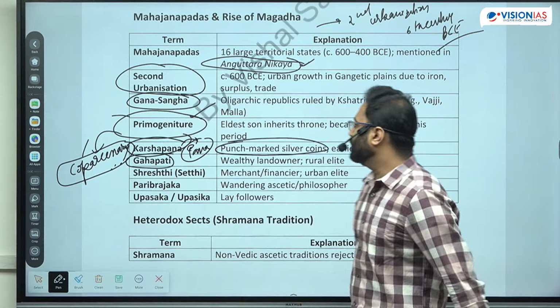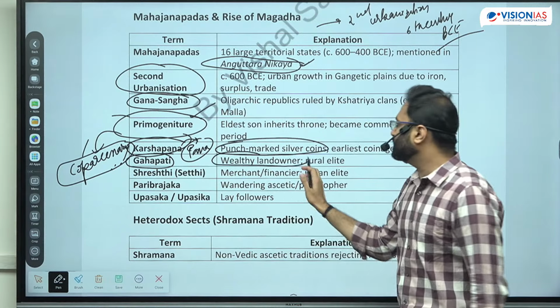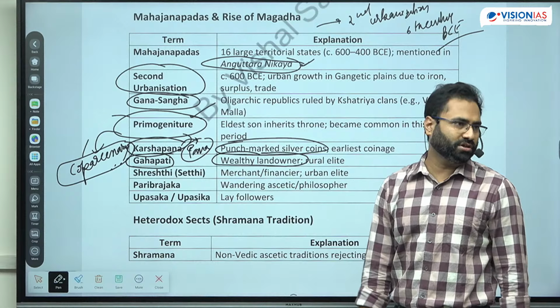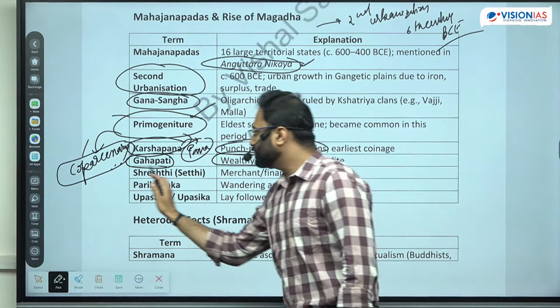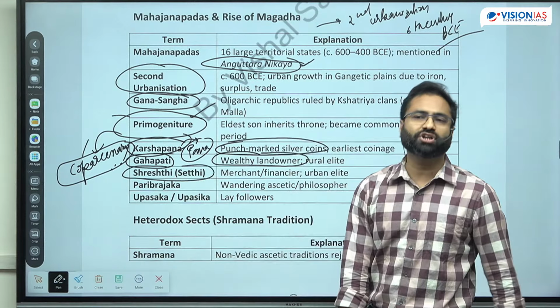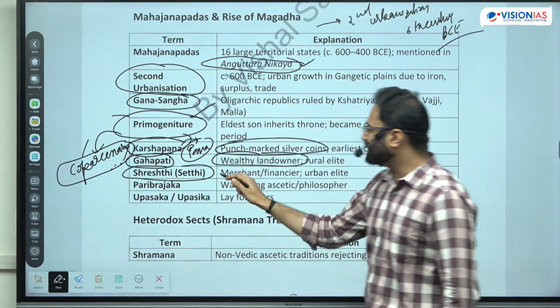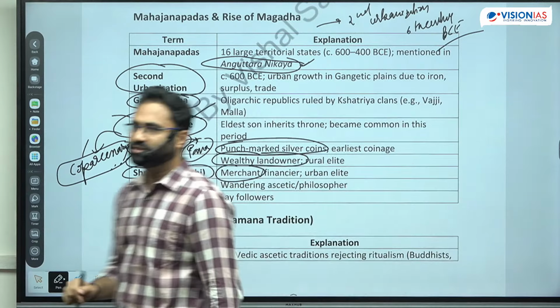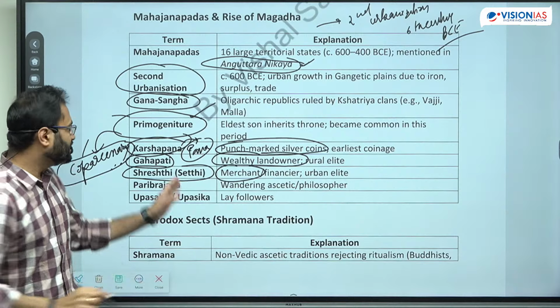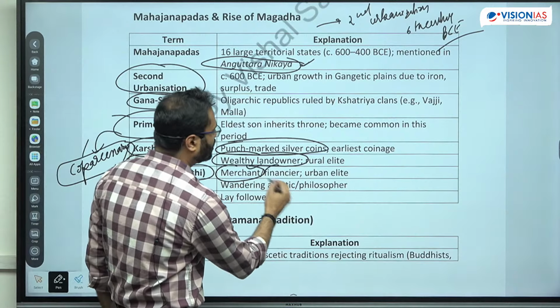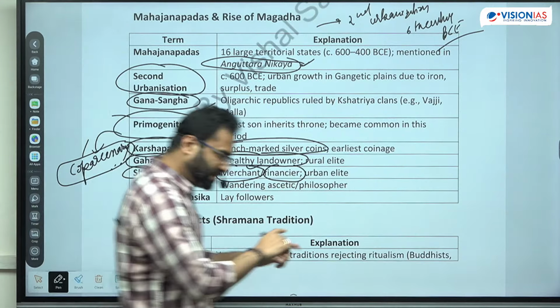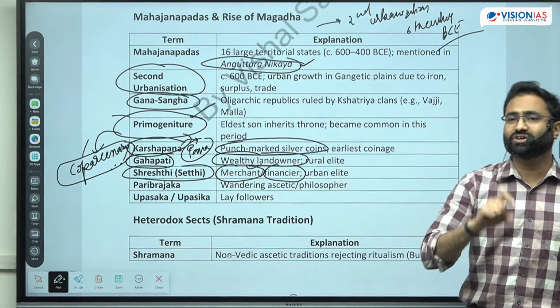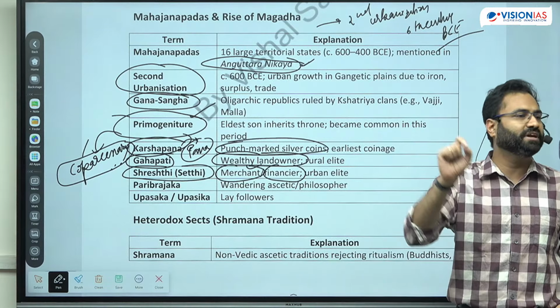Next is the Gahapati. So Gahapati or Grahapati is the landowner or the rural elite. Now next is the Shreshtis or Shetis. ठीक है? So these are basically the merchants. So Shreshtis or Shetis, this is utilized for the merchant or the financer, and this eventually gave rise to the rise of guilds. यहां से guild बनने की शुरुआत होती है.